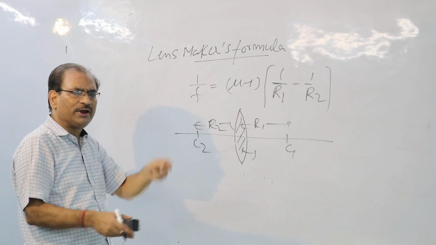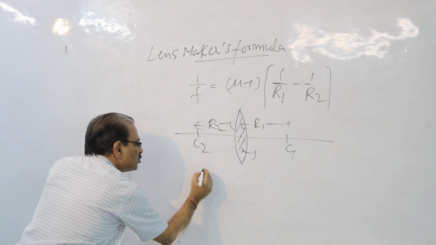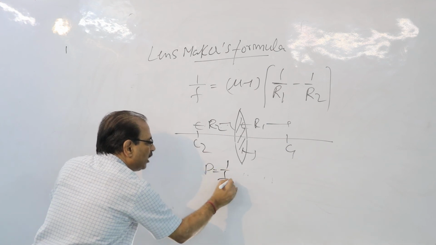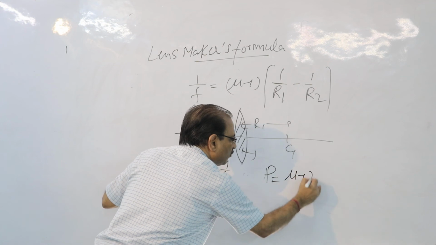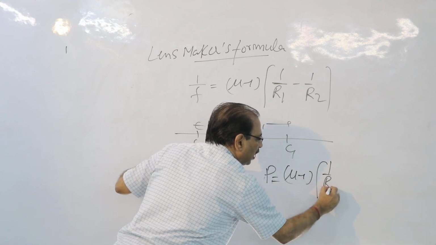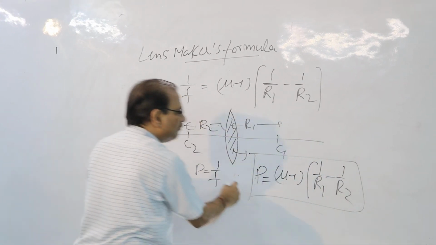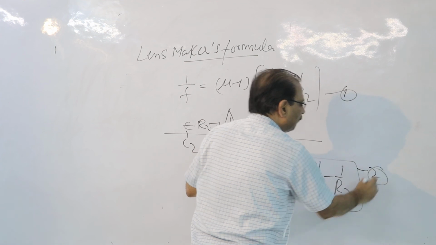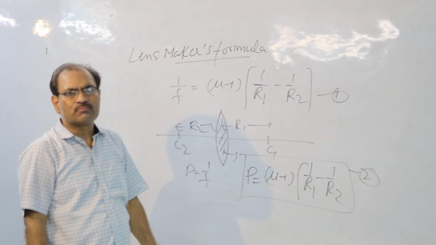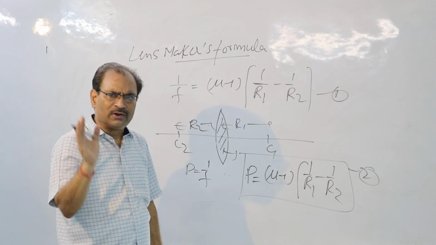Children, one more thing, because the reciprocal of focal length is called power. So because P is equal to 1 upon f, therefore P is equal to (mu minus 1) times (1 upon R1 minus 1 upon R2), called Lens-Maker's formula. So this could be number 1, this could be number 2. These two are the forms of Lens-Maker's formula. The proof I shall be giving in the notes.